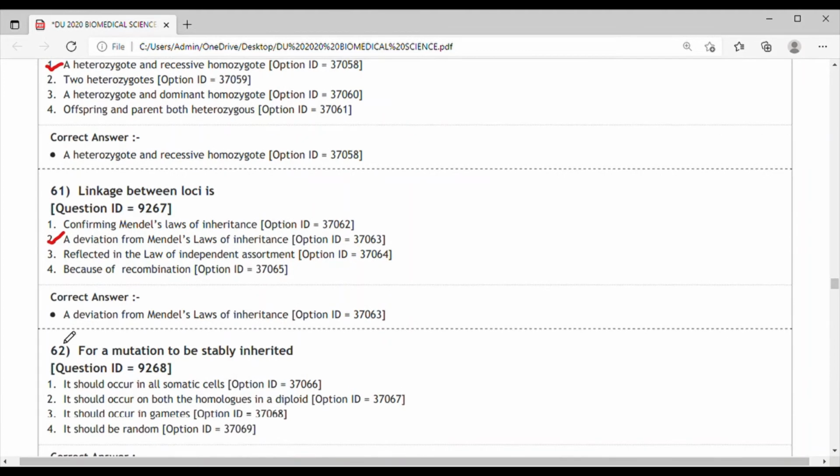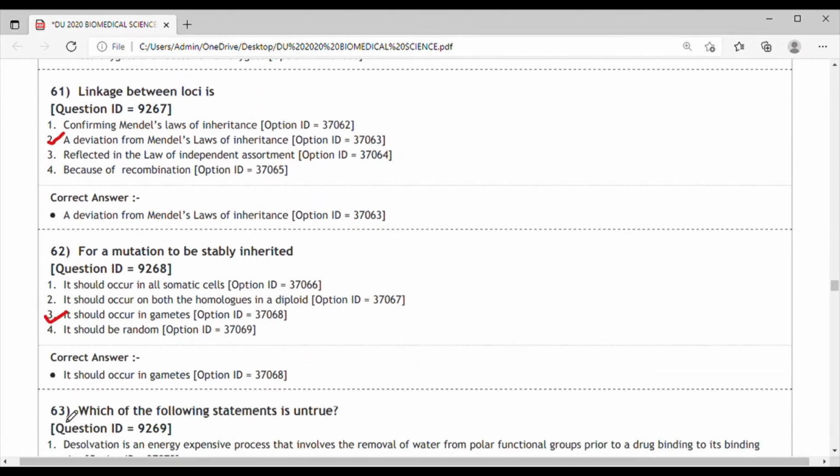Next question, question 62. For a mutation to be stably inherited, it should occur in all somatic cells, on both the homologous chromosomes in a diploid, or in a gamete. It should be random. If it occurs in a somatic cell, it is not able to pass to the new generation. So it needs to pass to the new generation, it should be inherited from the gametes. So it should occur in the gametes so that it can be inherited into the next generation. Option 3 is the correct answer.